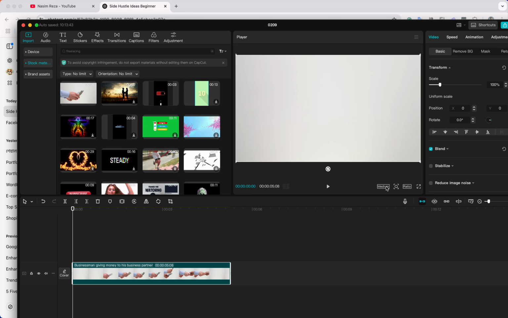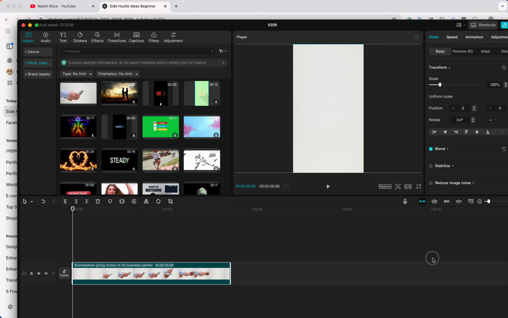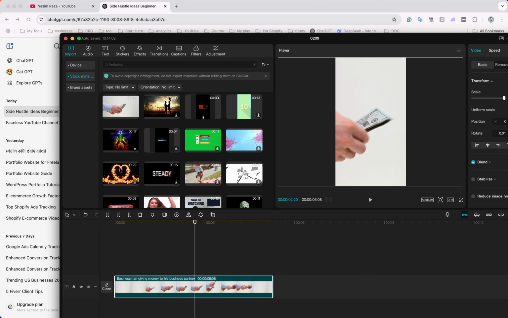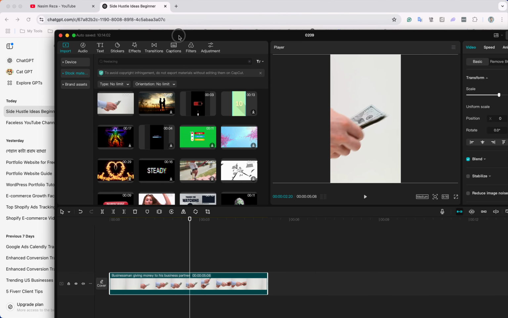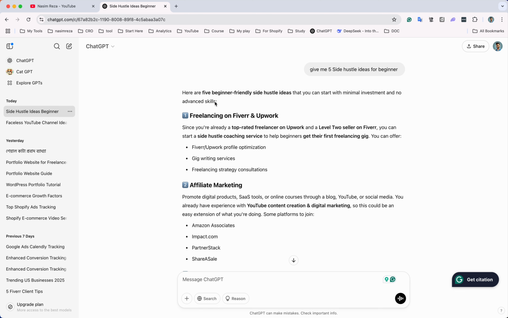And when you add the footage, you have to set the ratio. We are going to select 9:16. Okay, and we want to fit this, and let's see. Yeah. So our video will use the stock footage. Also you can get help from Canva, but in this video I am going to show you how to only use the CapCut stock footage. So let's see how we can generate the audio.